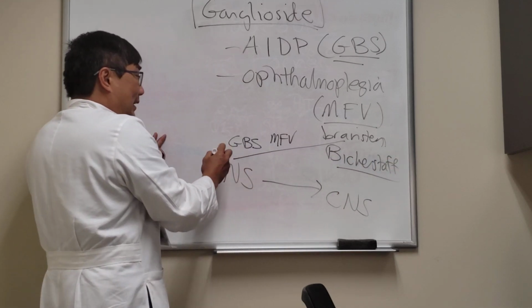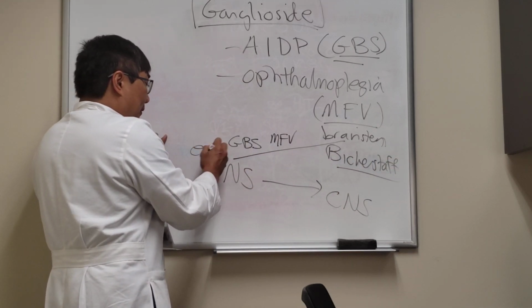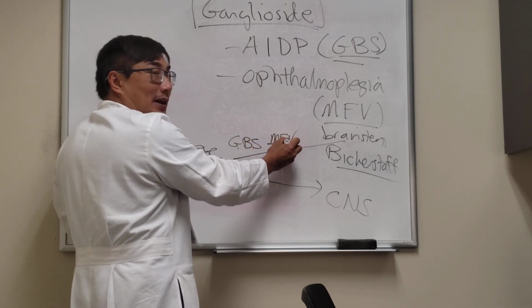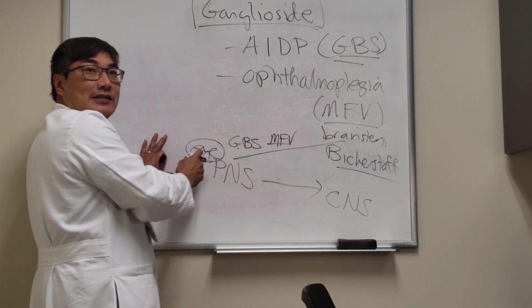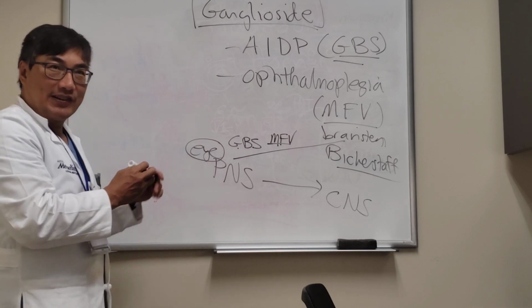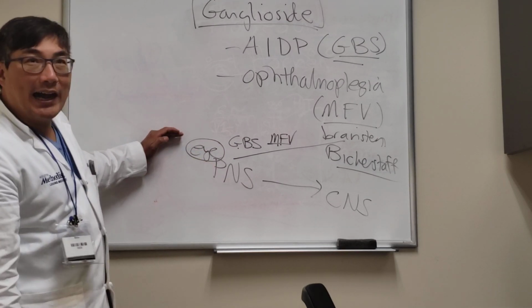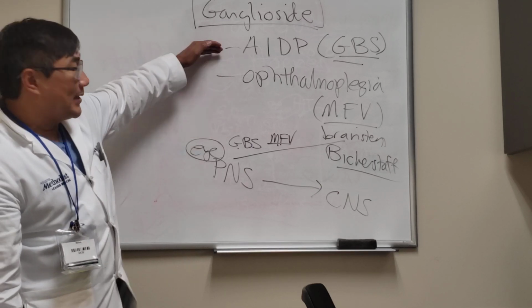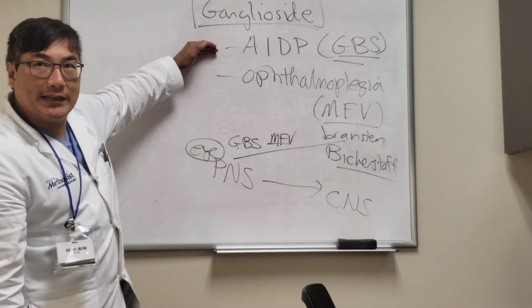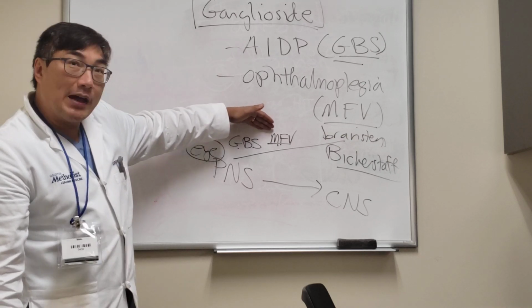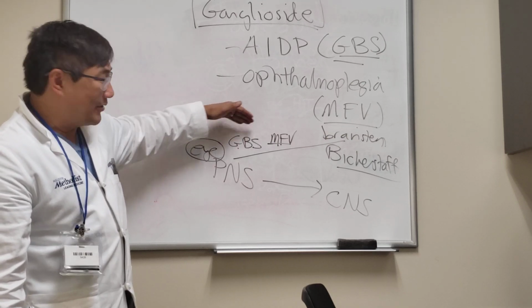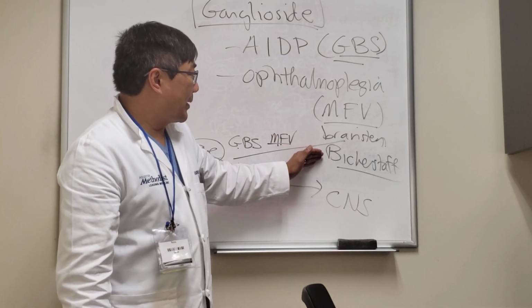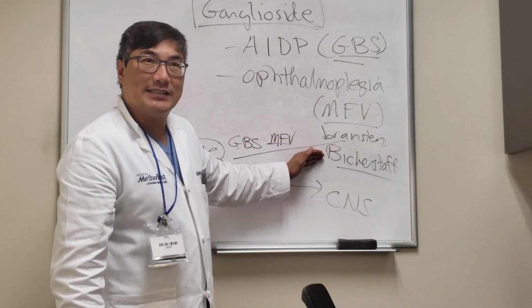And you can have just the eye finding, no Guillain-Barré syndrome, and no Guillain-Barré plus ophthalmoplegia. This has no name. So these are all ganglioside related. The no name, eye only, ophthalmoplegia. The Guillain-Barré syndrome, the acute inflammatory demyelinating polyneuropathy. The ophthalmoplegia in the Guillain-Barré syndrome, the Miller-Fisher variant, and the central nervous system variant, Bickerstaff's brainstem encephalitis.